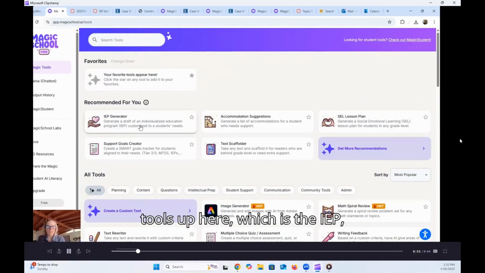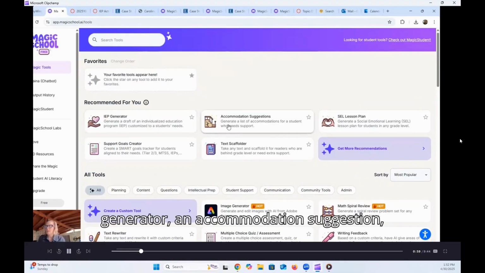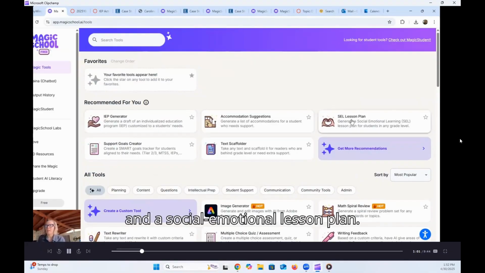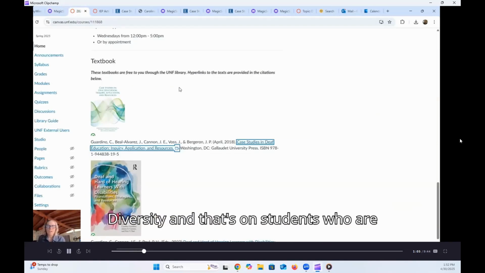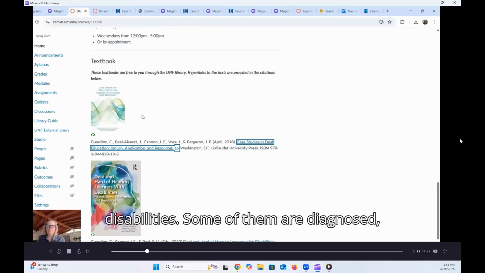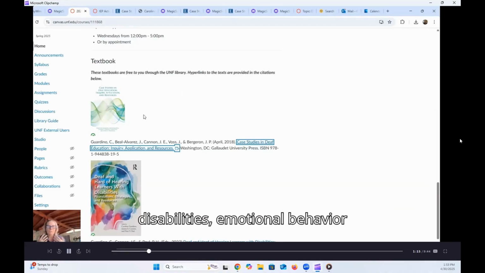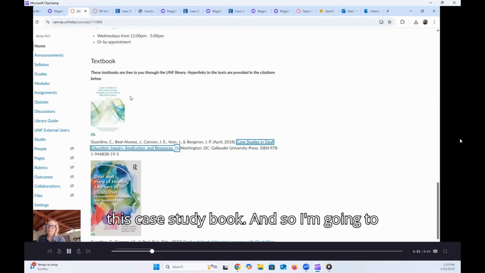For today, what I really want to focus on are these tools up here: the IEP, which is an individual education plan generator, an accommodation suggestion, and a social emotional lesson plan. I teach a course called Deafness and Diversity, on students who are deaf with disabilities, which we know more than half of our students have. Some are diagnosed, some aren't, such as autism, learning disabilities, emotional behavior disorders.